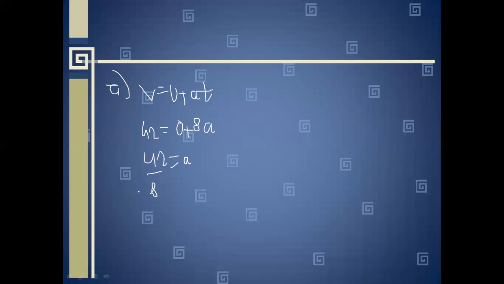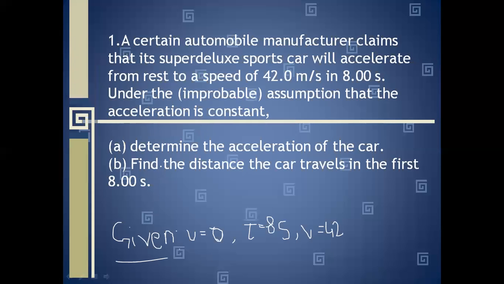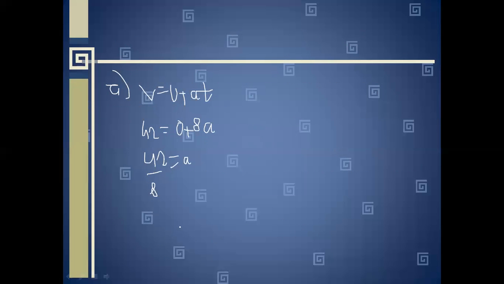We can further solve this and get the value to be 5.25, but we will keep it in this form only for solving the next question easily, which is to find the distance covered by the car in the first 8 seconds. So we will apply the formula s equal to ut plus half at square.